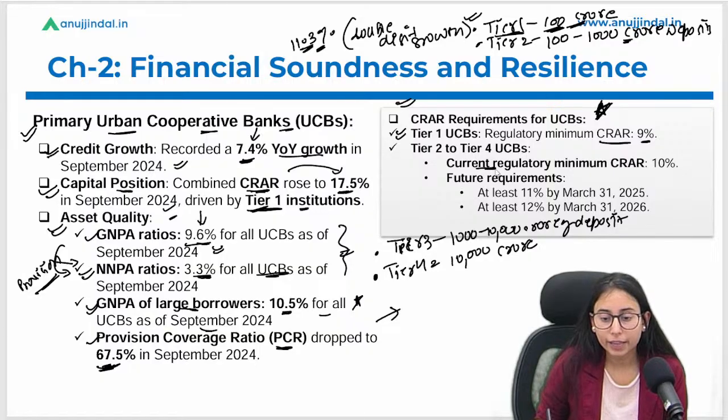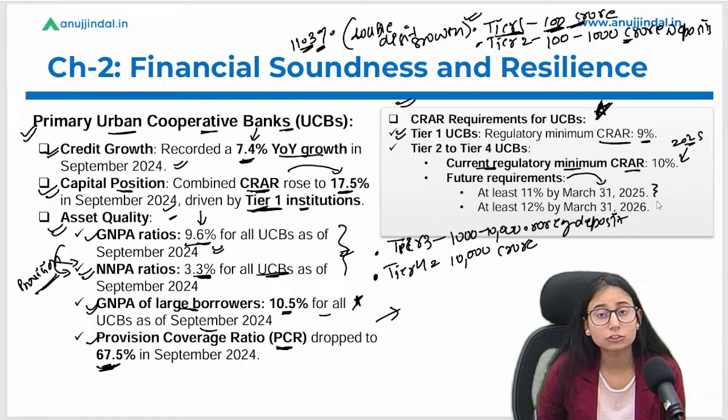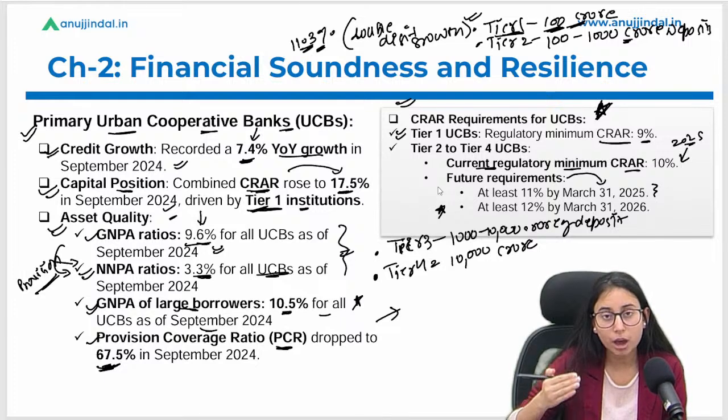As per the current regulatory minimum CRAR, currently in 2025, they have to maintain 10% of the CRAR. By the end of March 2025 they have to maintain 11%, and by the end of March 31st 2026 they have to maintain 12%. So the regulatory requirement of maintaining the CRAR is increasing with each successive year. Okay, I hope it is clear.